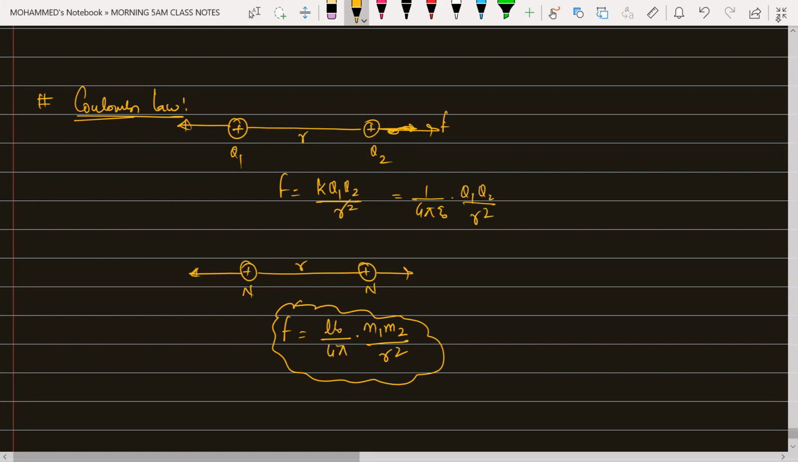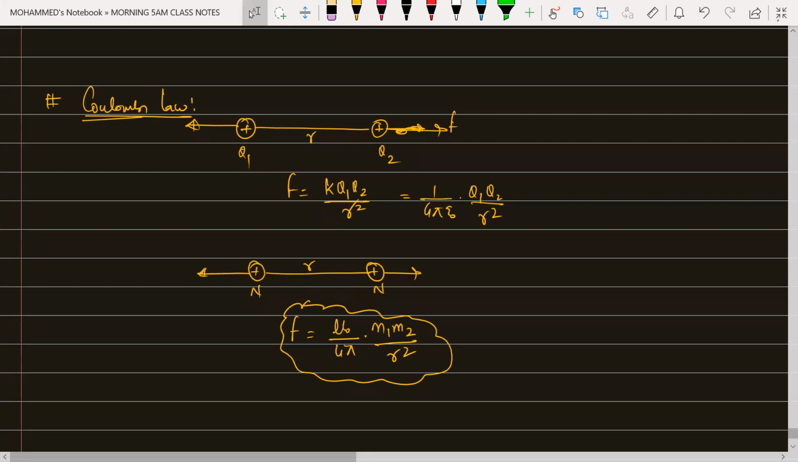In terms of magnetic field, it will be equal to how much, beta? In terms of magnetic field, F is equal to mu naught by 4 pi into M1 M2 divided by R square part of relation. Meaning here I am taking the pole strength M1 and here I am taking the pole strength as M2 part of relation. Okay.